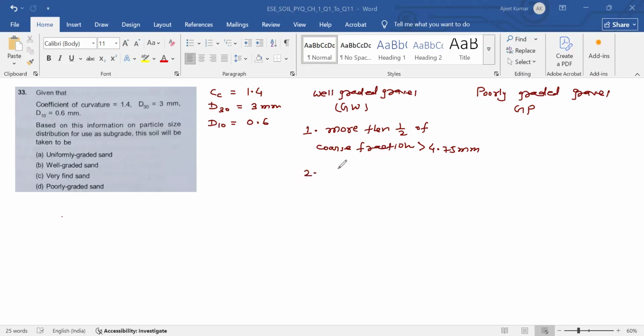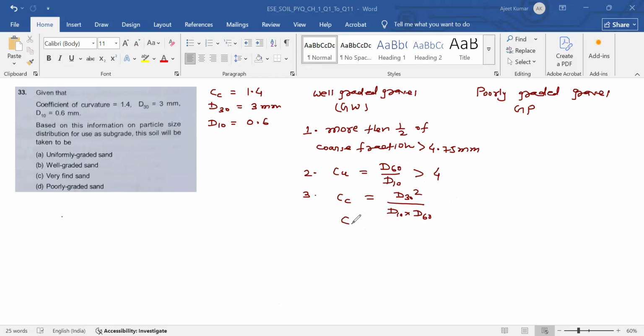And second condition, Cu is equal to what? D60 by D10, and that must be greater than 4. And third condition, coefficient of curvature, that is D30 square upon D10 into D60, must lie in between 1 to 3.